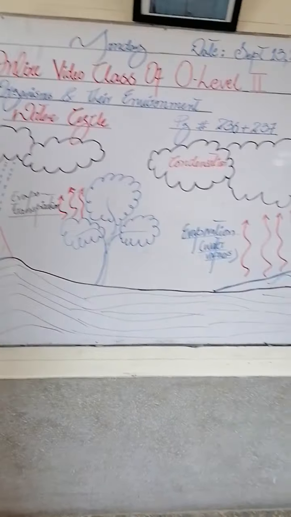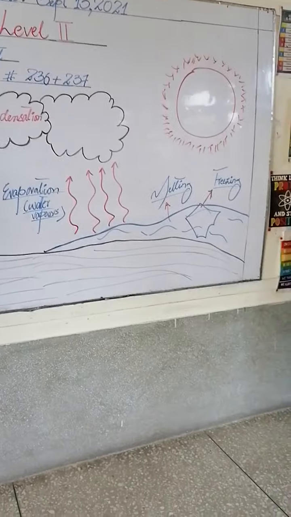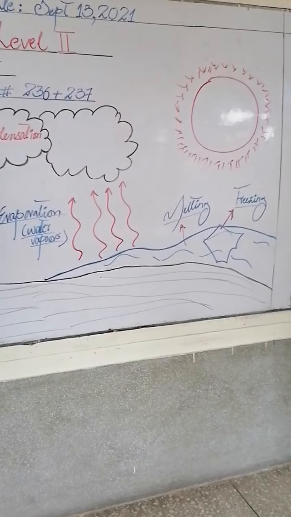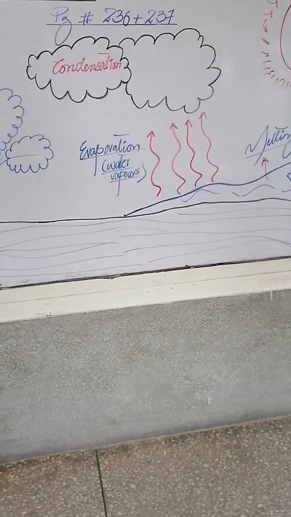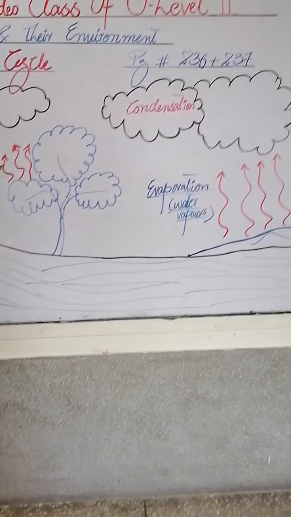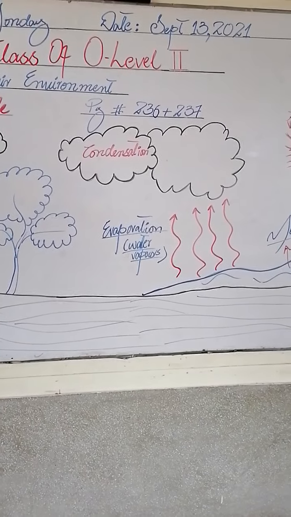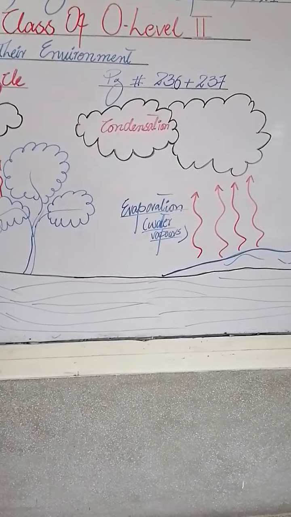What happens in the water cycle? First of all, freezing of water because of too much low temperature, but when the temperature raised, so what happens? Melting of that water happens. Okay, after that melting, from the melted water, evaporation of water taken place in the form of water vapors, and then this water vapor condense in the sky in the form of clouds.